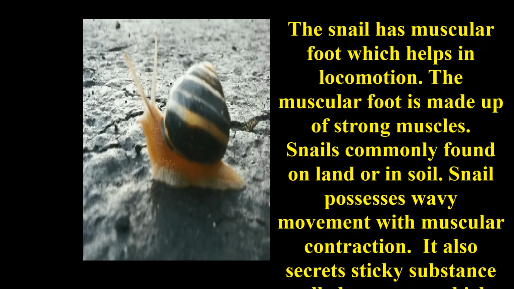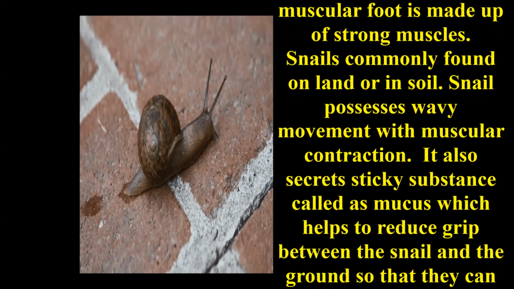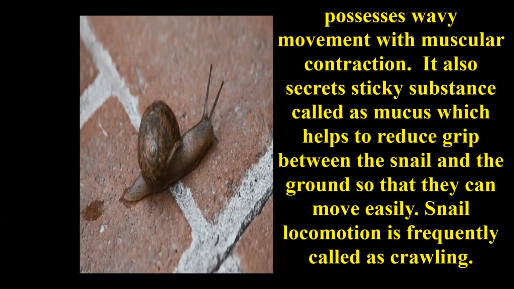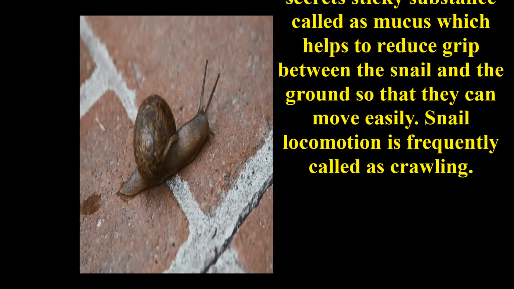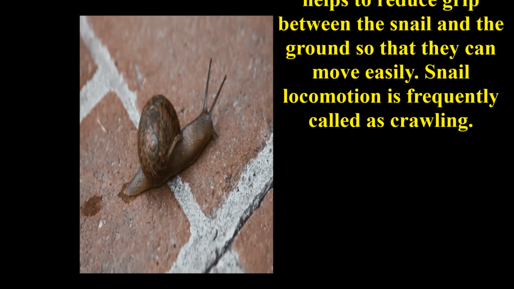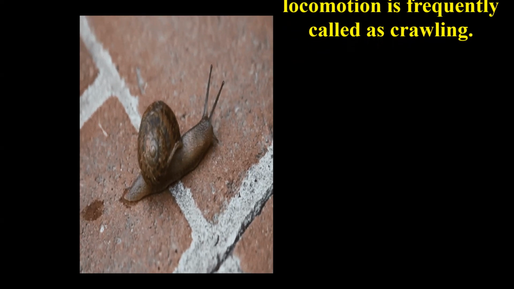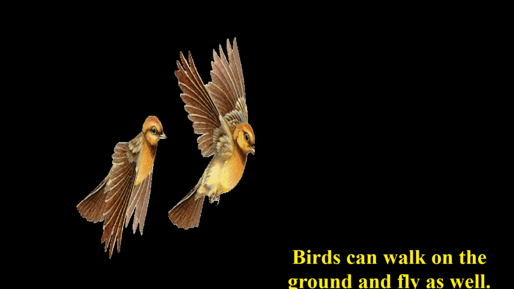Snails are commonly found on land or in soil. Snail possesses a wavy movement with muscular contraction. It also secretes a sticky substance called mucus which helps to reduce the grip between the snail and the ground so that they can move easily. The snail locomotion is frequently called crawling. Now let us discuss the movement in birds.